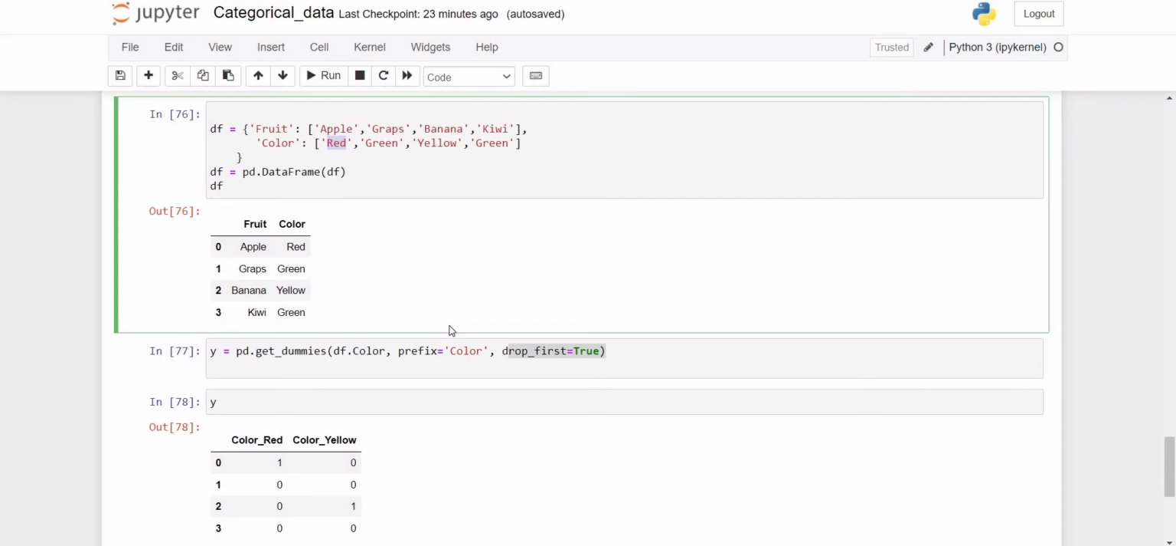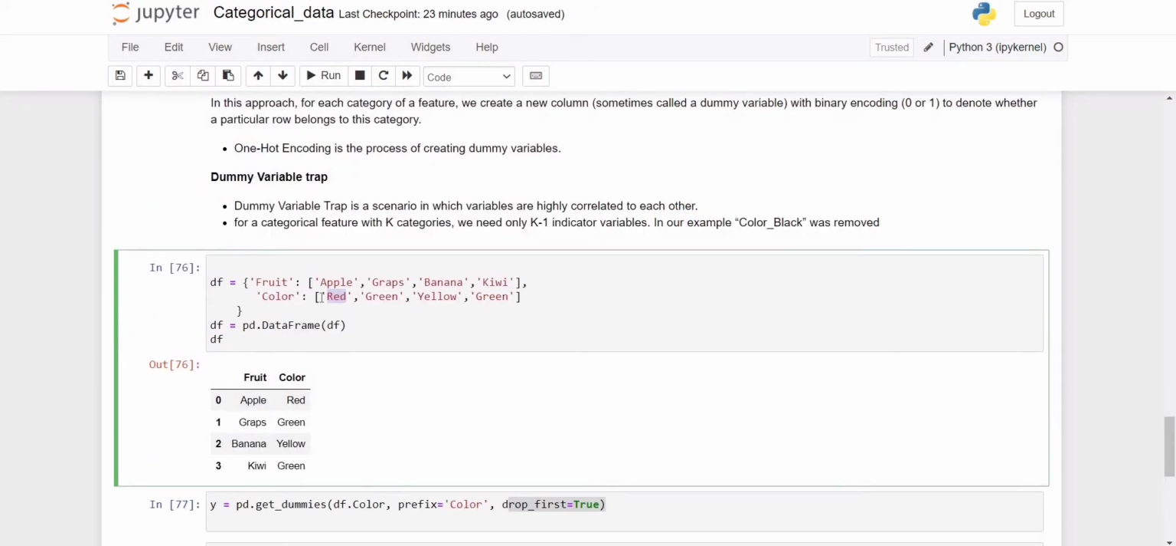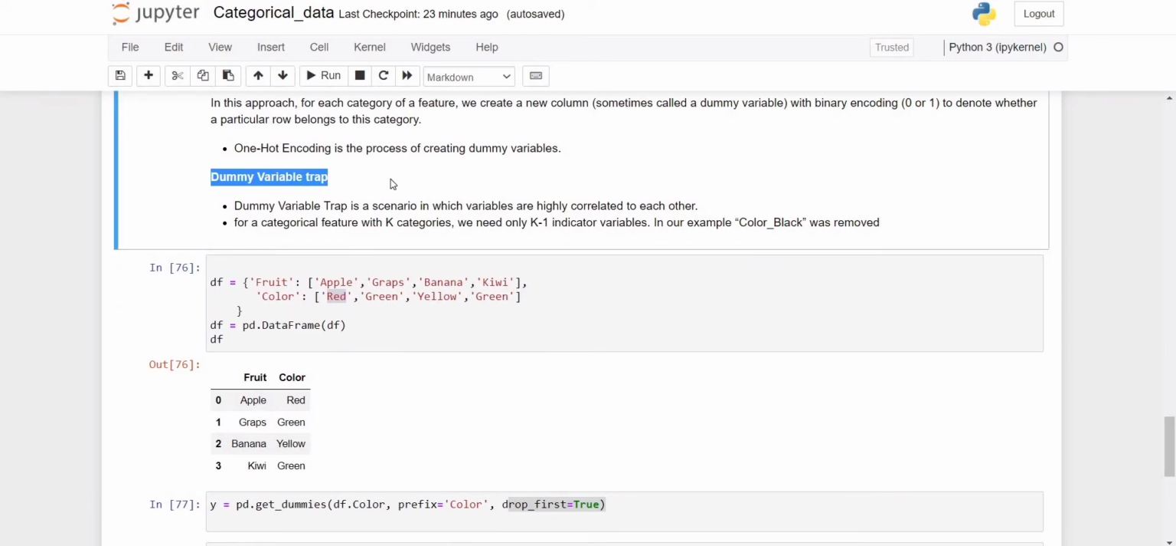Okay, so when we are creating this kind of columns, one term is generated that is called the dummy variable trap. So what is the dummy variable trap? The dummy variable trap is a scenario in which variables are highly correlated with each other. Highly correlated means there is some dependency created.